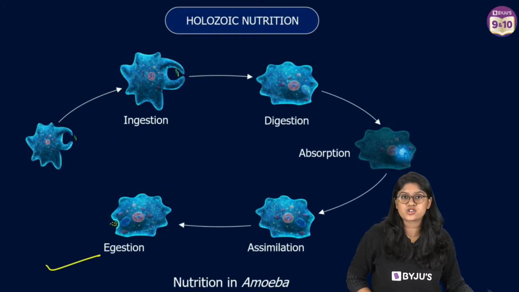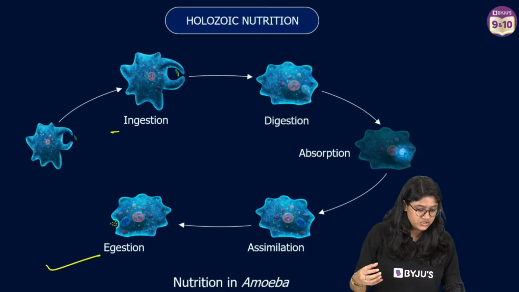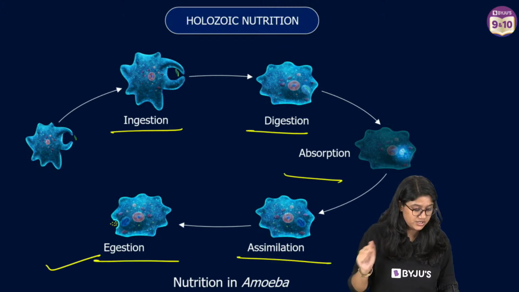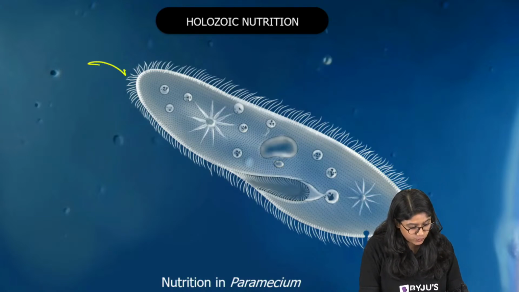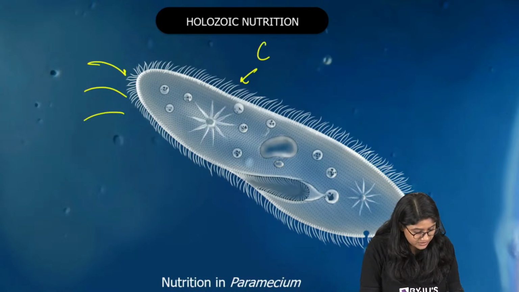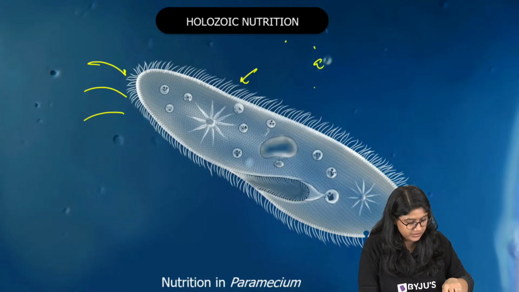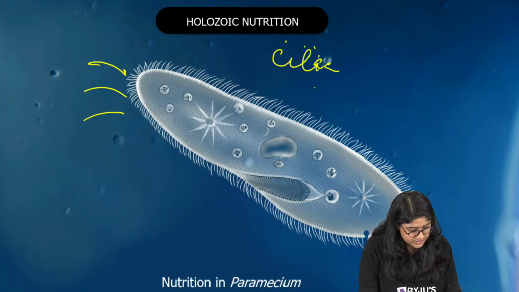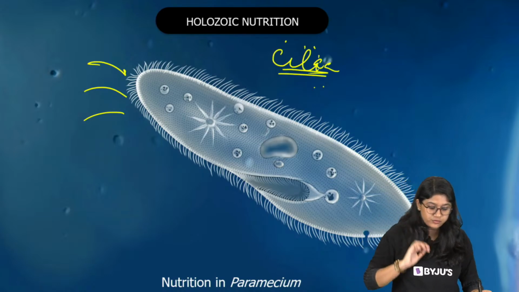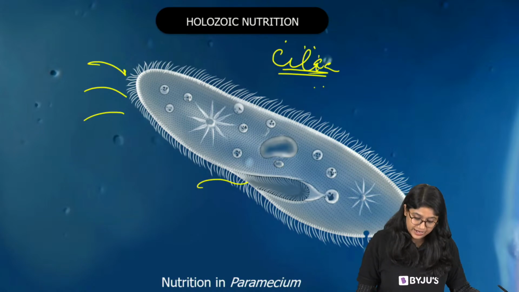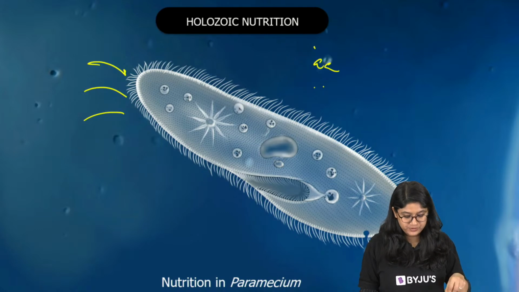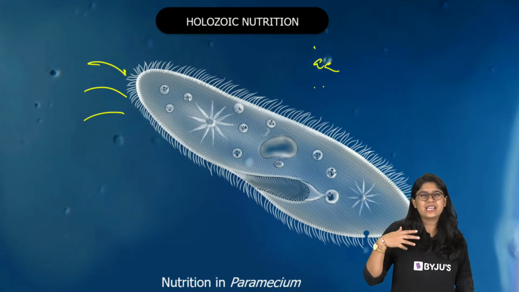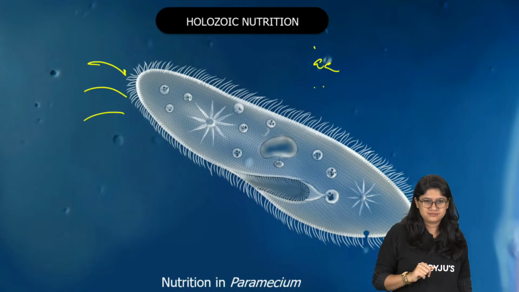Okay, but let's quickly see this part. Everyone, here we have the nutrition in amoeba: ingestion, digestion, absorption, assimilation and egestion. Paramecium ka we have over here, right? So paramecium obtains the food with the help of the cilia. Let me write it over here. Cilia. Through these cilia, the food moves to the oral groove. And of course, the cilia are also used by the paramecium for movement. Clear? They feed on algae, bacteria, yeast.